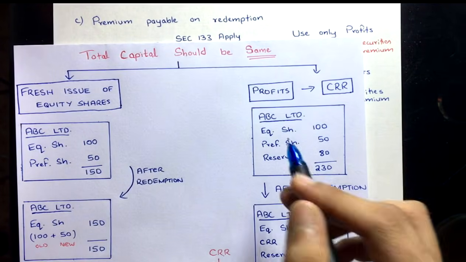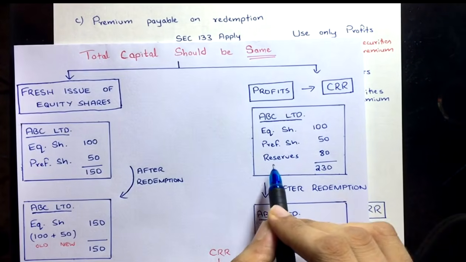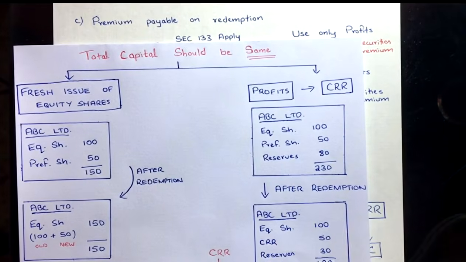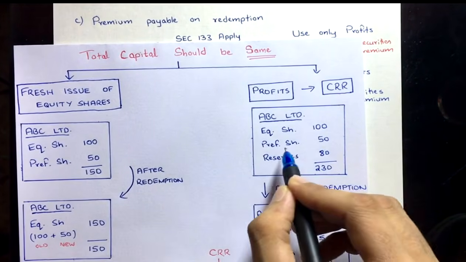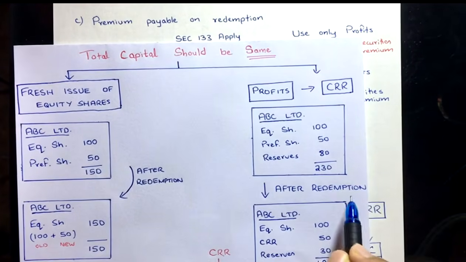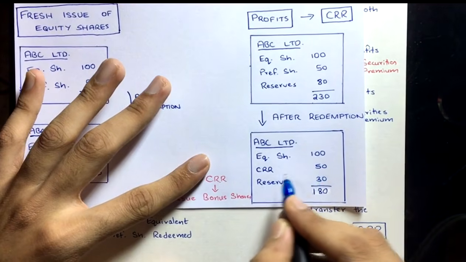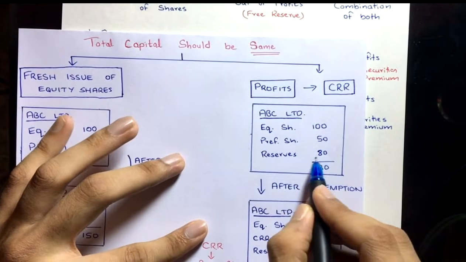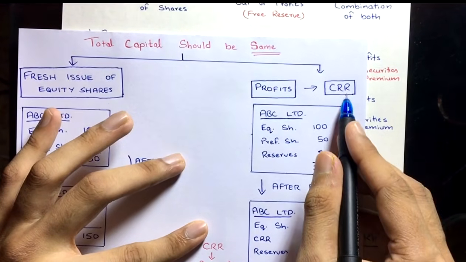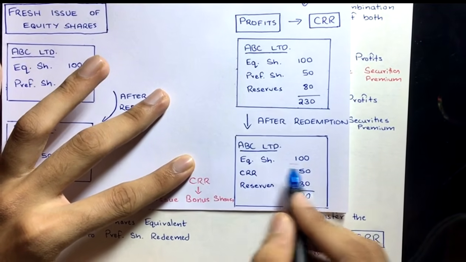Now, ABC Limited. Here, if you can see, equity share is 100, preference share is 50, and let's say the general reserve, free reserve, is 80. So now what is happening? We are redeeming the preference shares 50, so it is no longer going to be there. After redemption, equity share will be 100, CRR will be 50. We will transfer from the reserves, from 80, to CRR. Once we do that, the total capital will be the same.